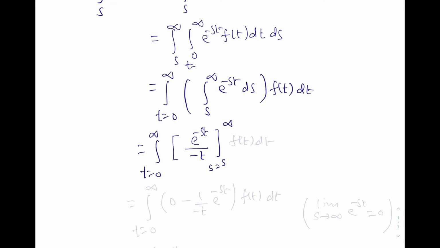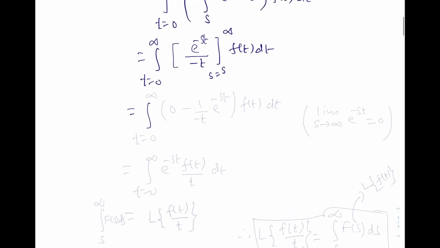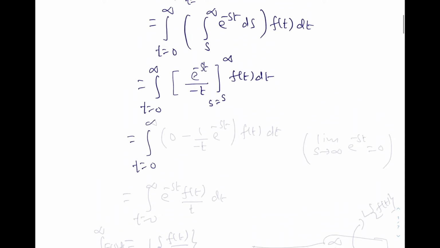F of t dt. Now this one is equal to integration t equal to 0 to infinity, this when s is infinity. So this we know, limit s tends to infinity e power minus st is 0.